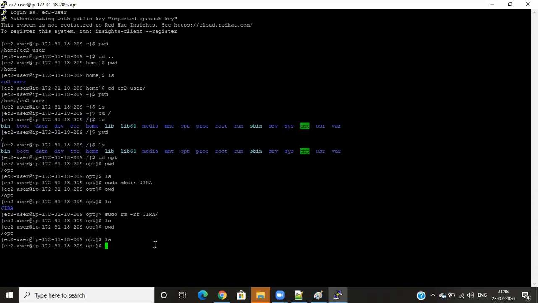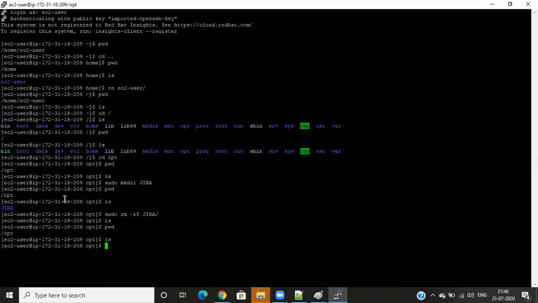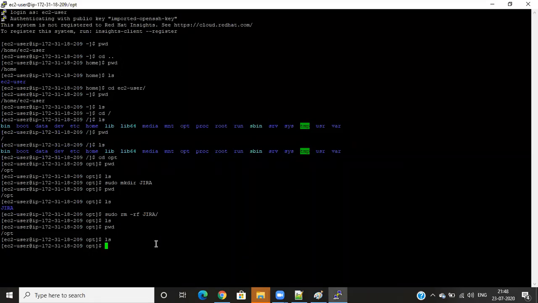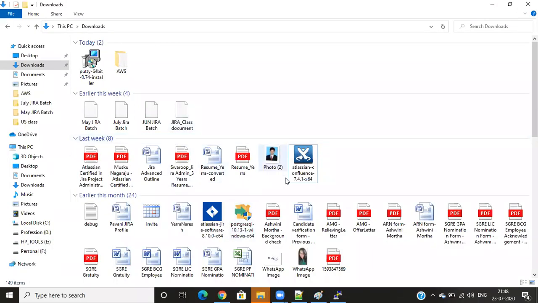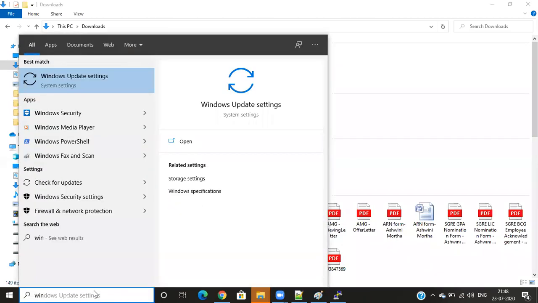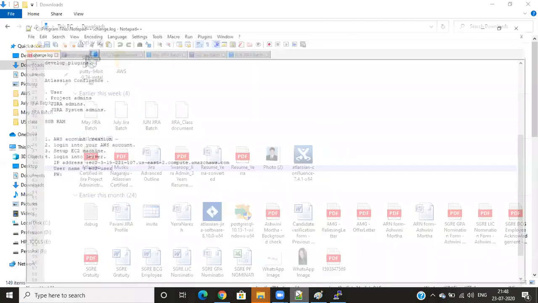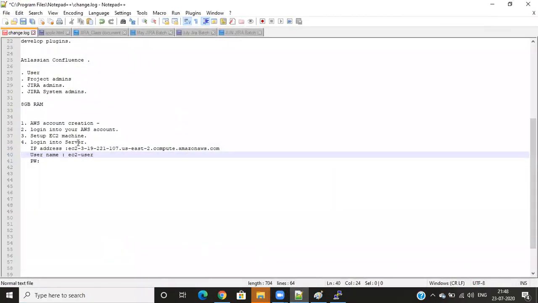Suppose I'm not good with Linux, and I don't want to create and delete things like this. Is there any way to see it like we have in Windows? We have something called WinSCP. So we have two things: PuTTY, to log in to the server, and WinSCP.